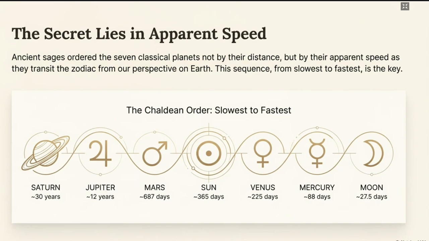Okay, so we have 3 Rashis. One Rashi in which your moon is sitting, and one Rashi this side, one Rashi that side. When the moon is passing through all these 3 Rashis, that period is known as Sade Sati. Why Sade Sati? Because in every Rashi it will take 2.5 years, so in 3 Rashis it will take 7.5 years. 7.5 means Sade Sat. That is why this is commonly known as Sade Sati.